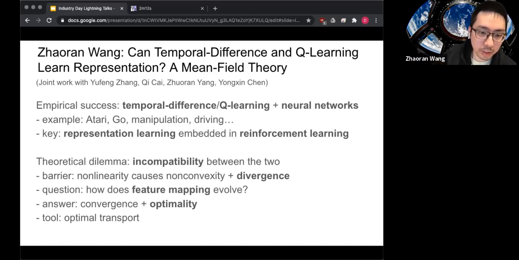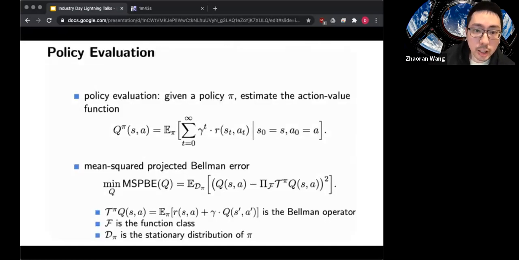So the question here is, how do we actually characterize the evolution of the feature mapping? In the classical literature, we assume this is fixed. In this work, we show that if we're using a two-layer neural network and it is sufficiently over-parameterized, we can not only obtain the convergence, but also get a globally optimal representation. The tool we use here is optimal transport, which is also used in the supervised learning setting, but there are some differences. Next page, please.